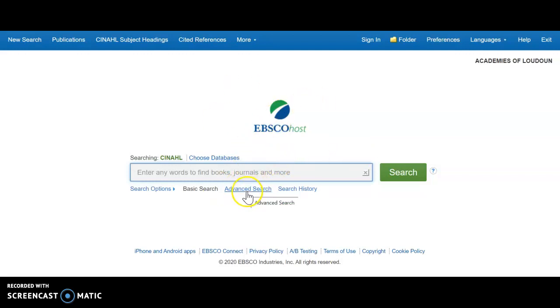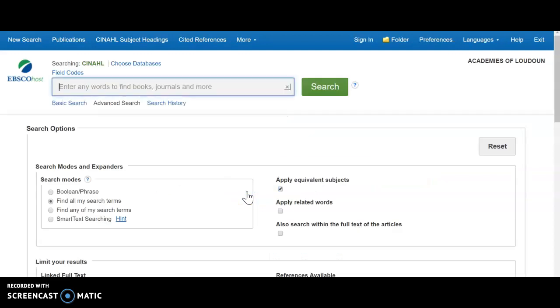Within EBSCO, I prefer their advanced search method. This allows you to be more choosy with how you are looking for information. You have the option to put in a Boolean phrase. Remember, those are your ands, your ors, your nots when you're looking for things. So if I wanted to do like fake news and medicine, I could put that in there and do an